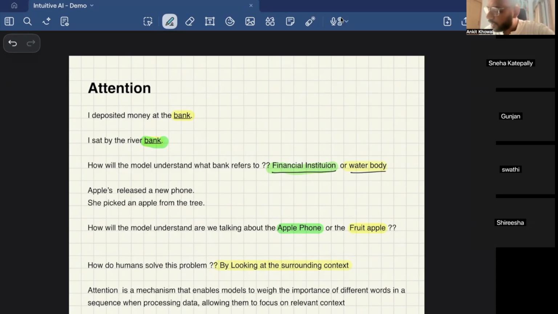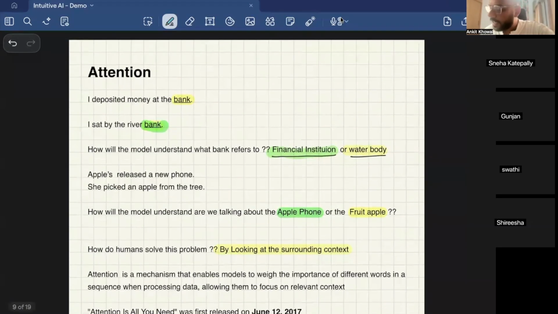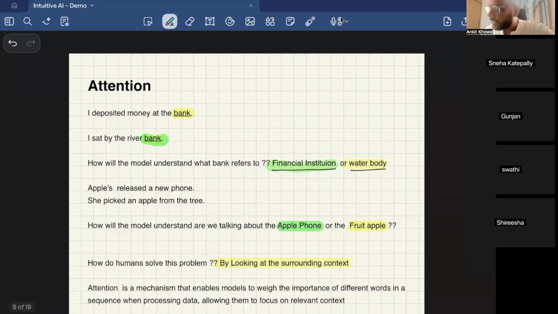But there's one more thing which is very important. Look at these two sentences that I'm sharing on my screen: I deposited money at the bank, and I sat by the river bank. So what does the word bank mean in the context of each sentence? In the first, it's talking about a financial institution. In I sat by the river bank, it means a water body.